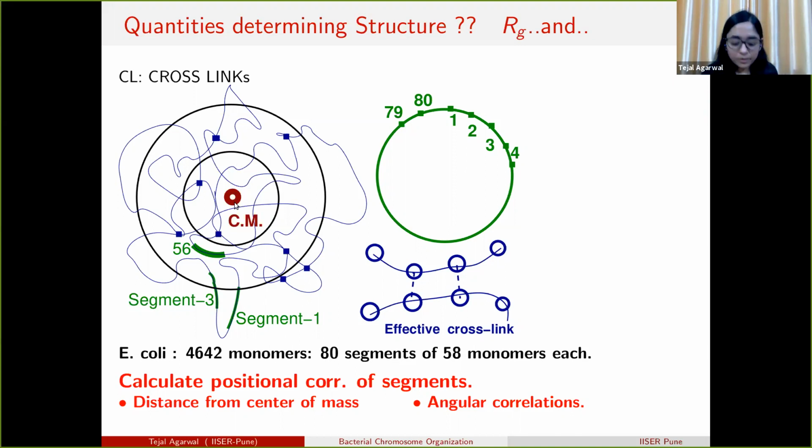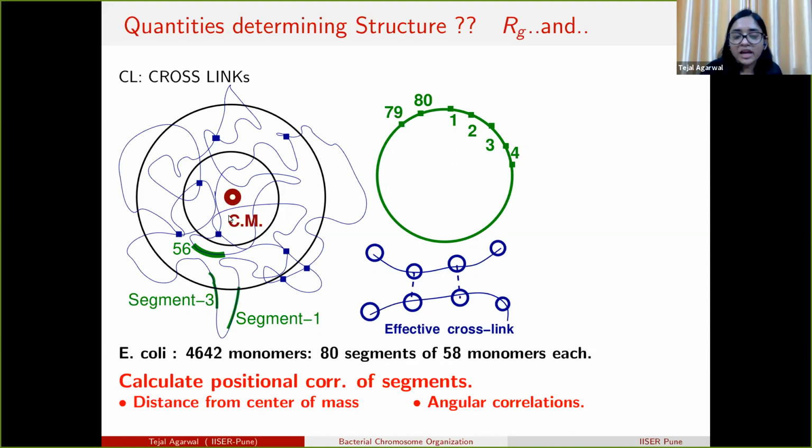So this is important because we do not expect a random polymer to get localized in a particular space. A random polymer can take different conformations, and it is not highly possible that one particular segment is always localized in the outer region or middle region or inner region.